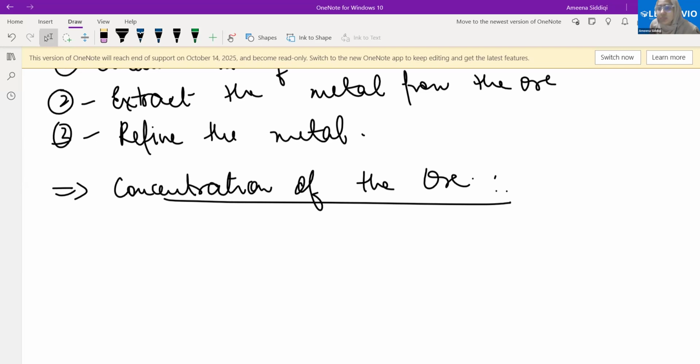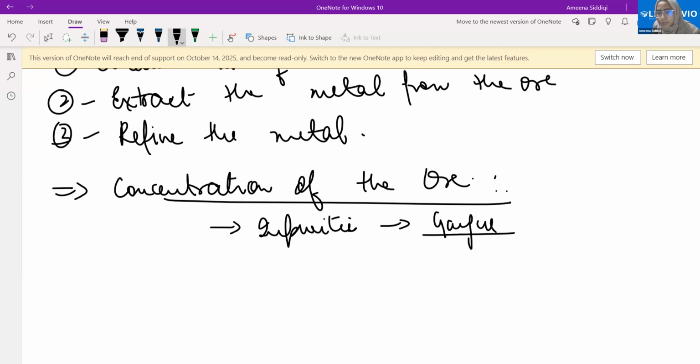That is the concentration of the ore. Basically, we are removing all other impurities, all other compounds present there, so that we can have the concentrated form of the ore through which we can extract the metal. Is it clear? Yes. And what is it called? The impurities removed here, bache, are called the gangue. Gangue, G-A-N-G-U-E.